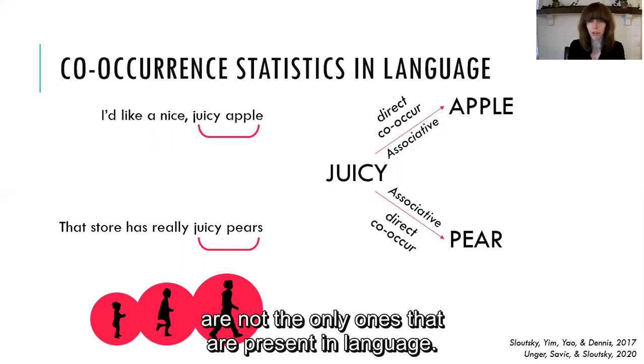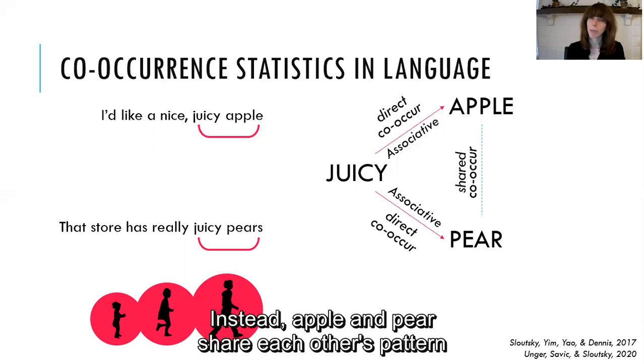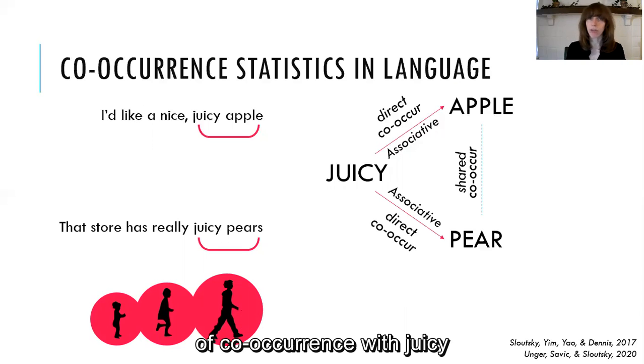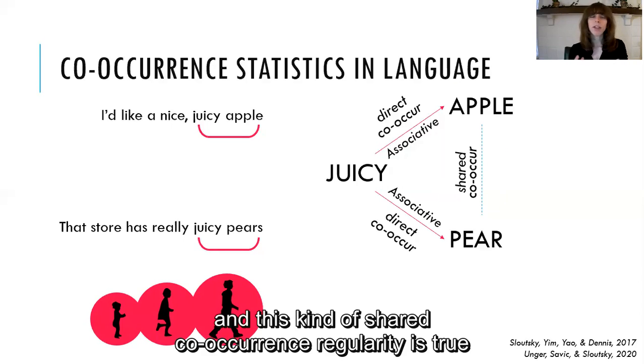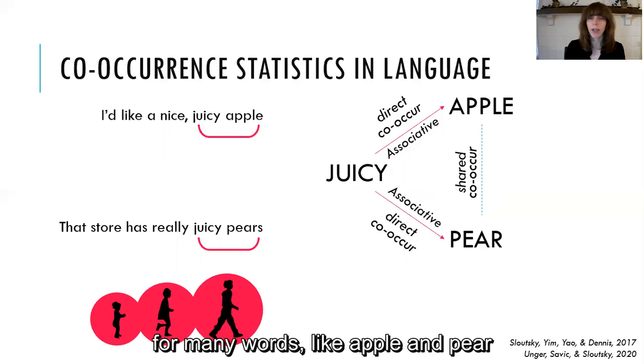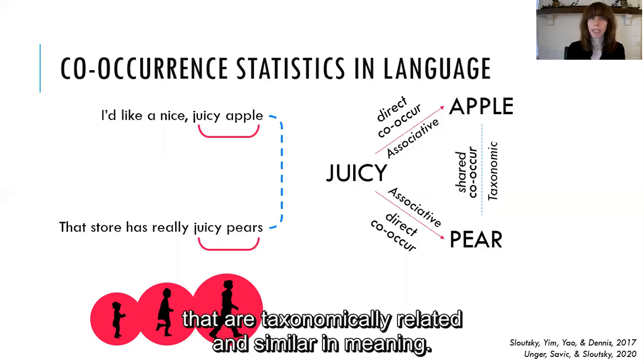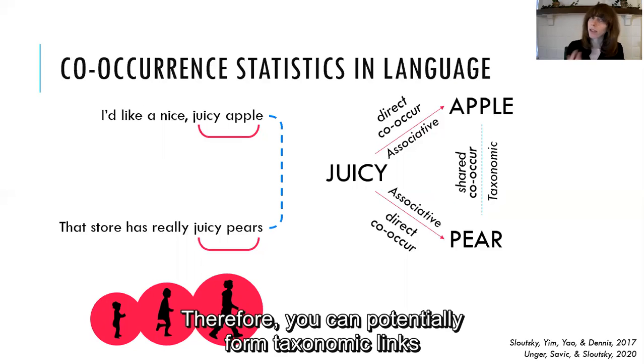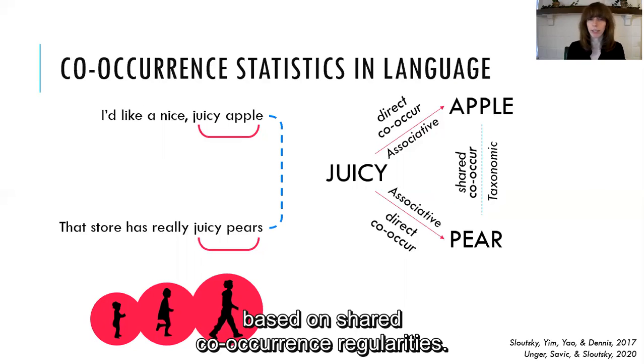But you may have noticed, looking at these words, that these direct co-occurrence regularities are not the only ones that are present in language. Instead, apple and pear share each other's pattern of co-occurrence with juicy. And this kind of shared co-occurrence regularity is true for many words like apple and pear that are taxonomically related and similar in meaning. Therefore, you can potentially form taxonomic links based on shared co-occurrence regularities.